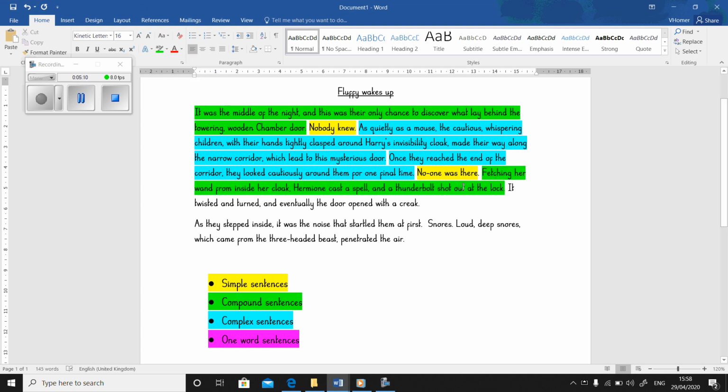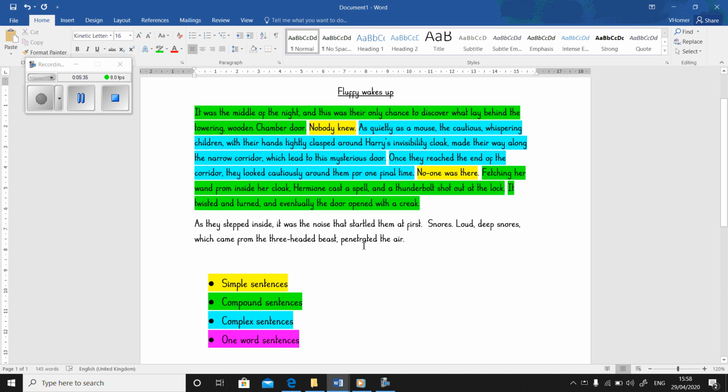It twisted and turned, and eventually the door opened with a creak. Again, that is a compound sentence. Now, what I've noticed with my 3 compound sentences, I've used the same coordinating conjunction. So I need to make sure then in my other paragraphs, because I've still got obviously 2 and a bit paragraphs left to write, I use other coordinating conjunctions.